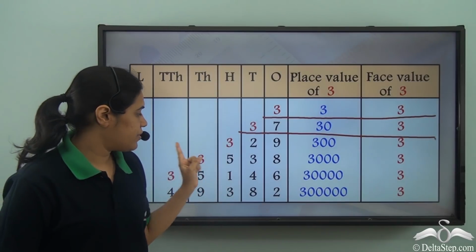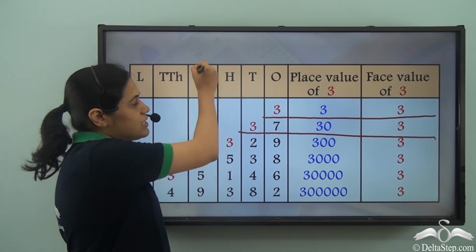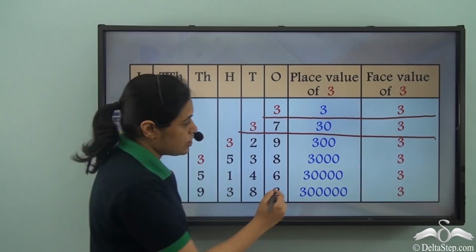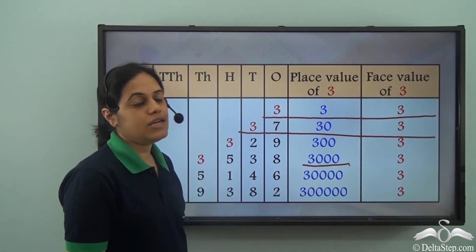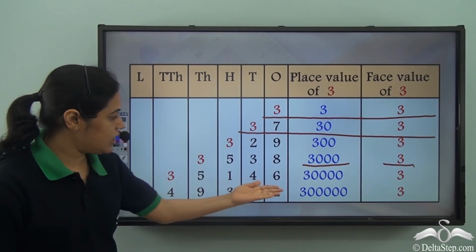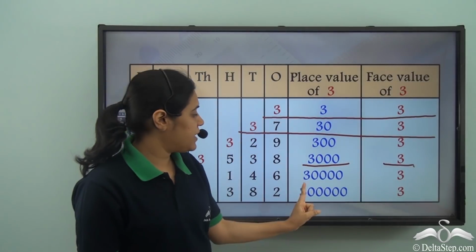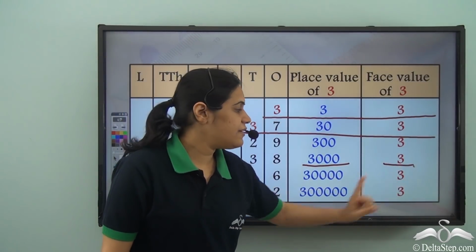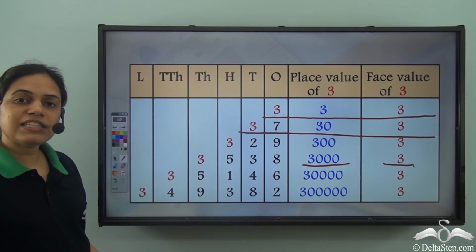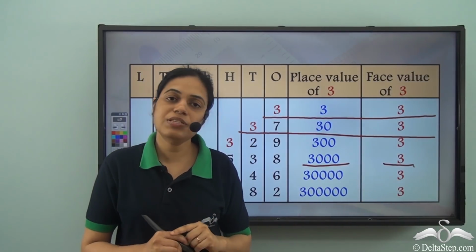Similarly, in this number, 3538, 3 is in the thousands place. So it represents 3 thousands. So the place value is 3000, but the face value is 3. Similarly, in this number, 3 is in the 10,000s place. So the place value is 30,000 and the face value is 3. In this number, 3 is in the lakhs place. So the place value is 3 lakh and the face value is 3.